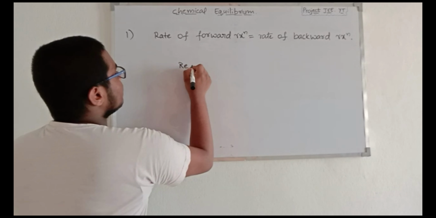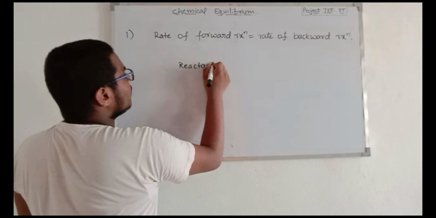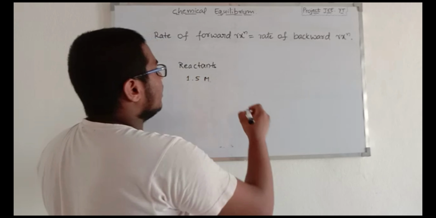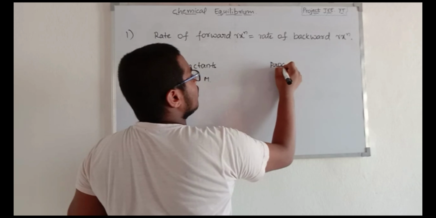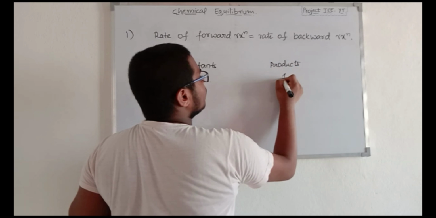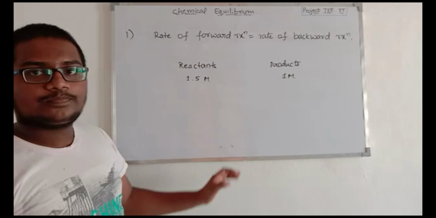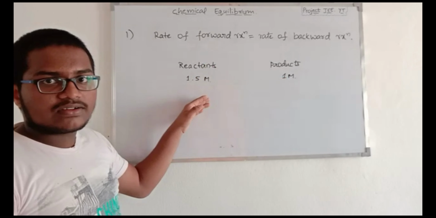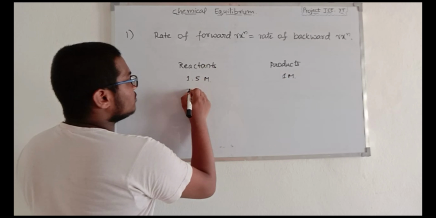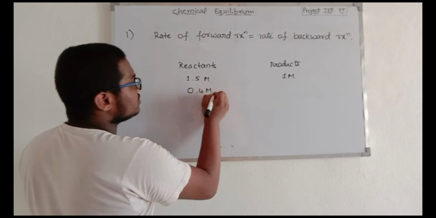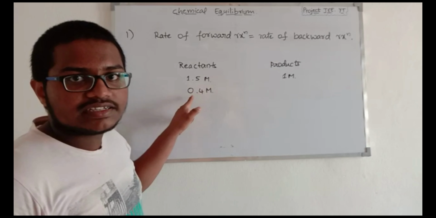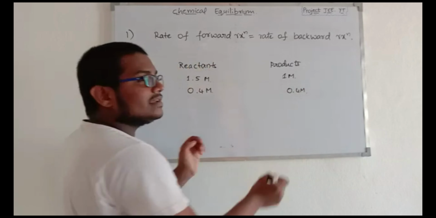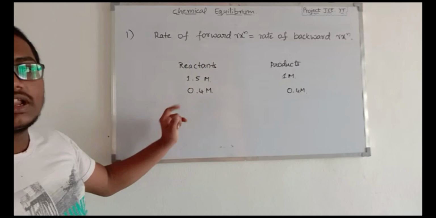If we consider reactants of 1.5 moles of concentration and products of 1 mole of concentration, then in the equilibrium state the rate of forward reaction is equal to the rate of backward reaction. Which means if, suppose, 0.4 moles of concentration is converted from the reactant side to the product side, then the same amount will be converted from the product side to the reactant side.